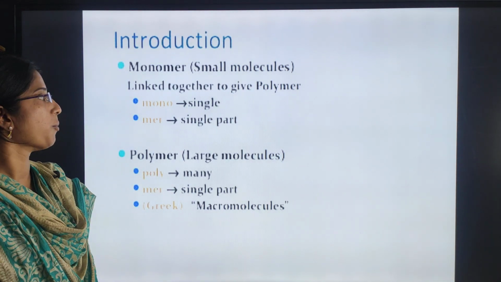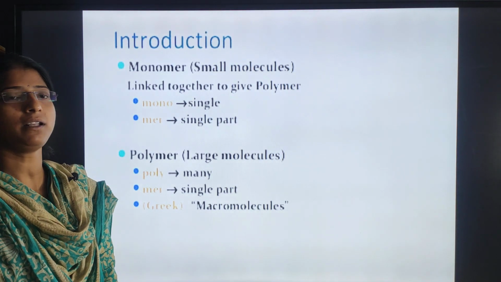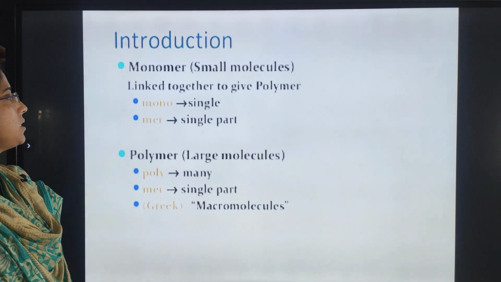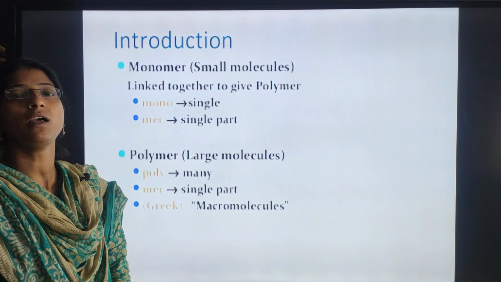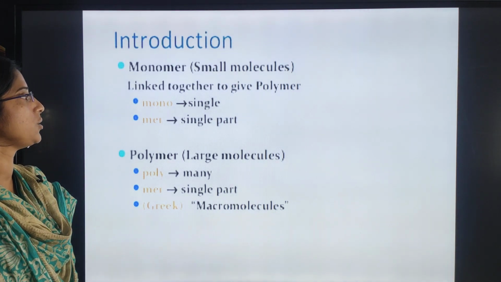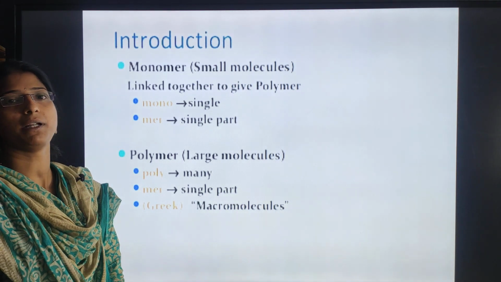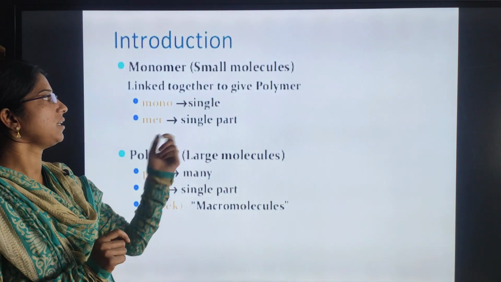You have already come across this at intermediate level. So we can define a monomer as a very small molecule which is linked together to give a polymer. By linking a large number of monomers, we will get a polymer.